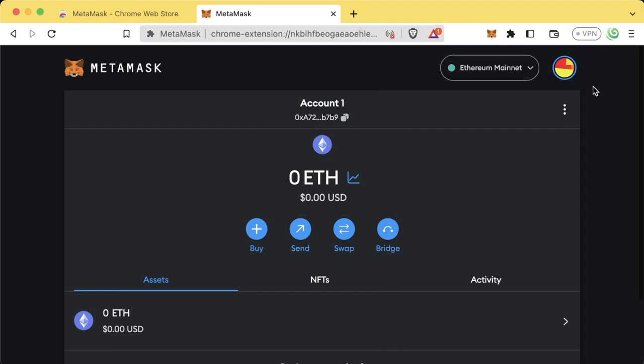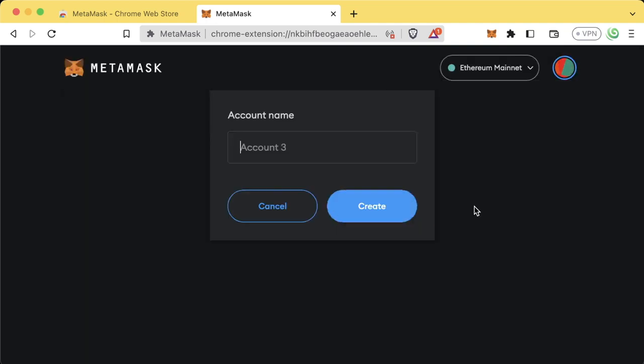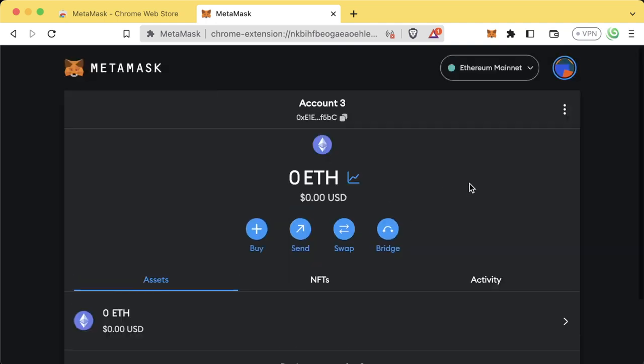If somebody gets access to a private key, they'll get access to a single account. If they get access to the secret phrase, they'll get access to all the accounts that you make. Even if you made a third one, they'd get access to this one as well.